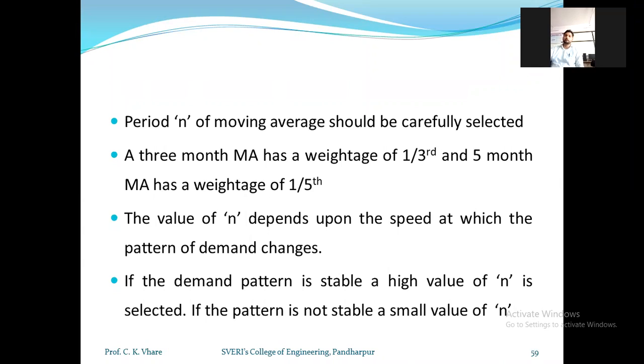Next, you can write: the period n of a moving average should be carefully selected.